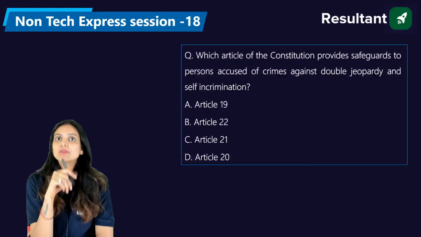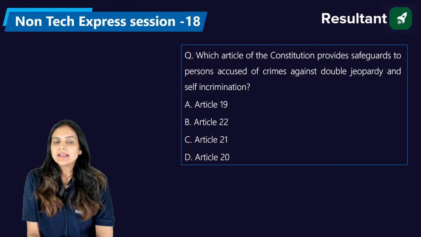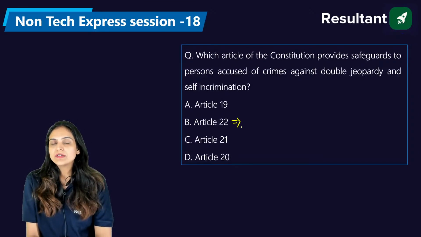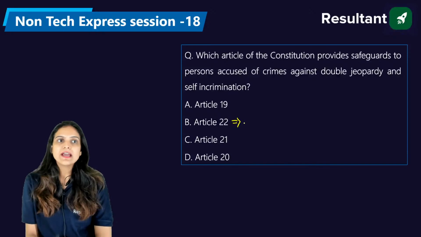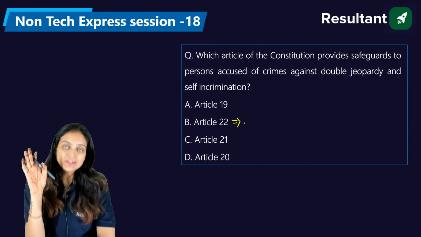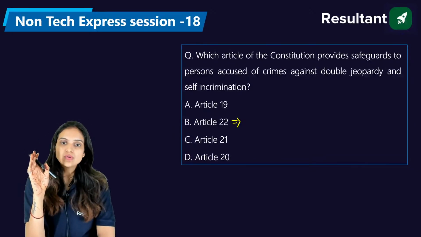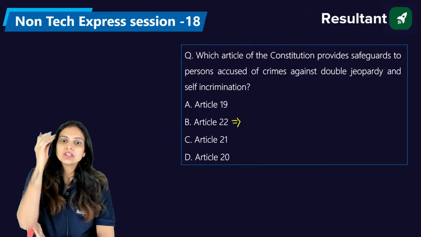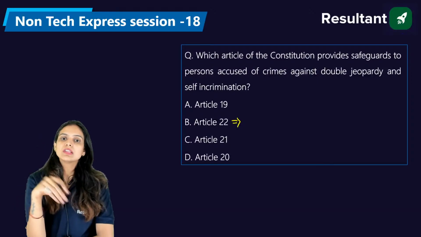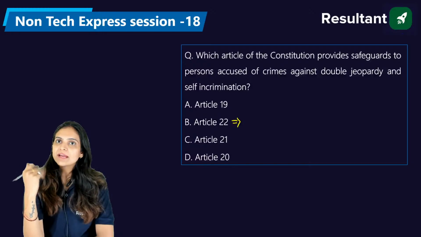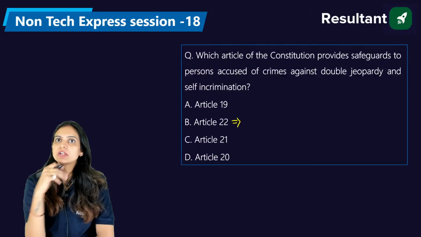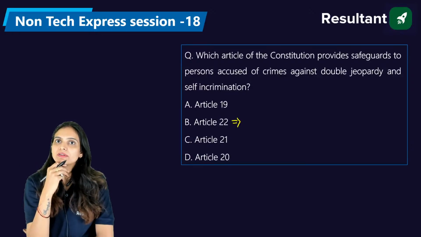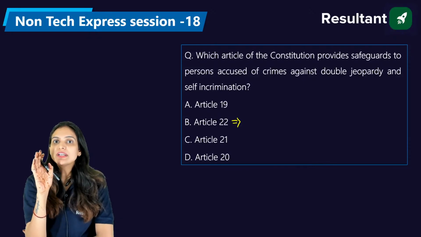Okay, Article 22. Puneet, are you sure? In Article 22, we deal with the detention. We have generally two types of detention, the preventive detention and the punitive detention. So they are not asking about that. They are not asking about the detention. They are talking about the accused of the crime against the double jeopardy and the self-incrimination. Article 21, very good, Vidya, very good. Very nice. It's article number 20.